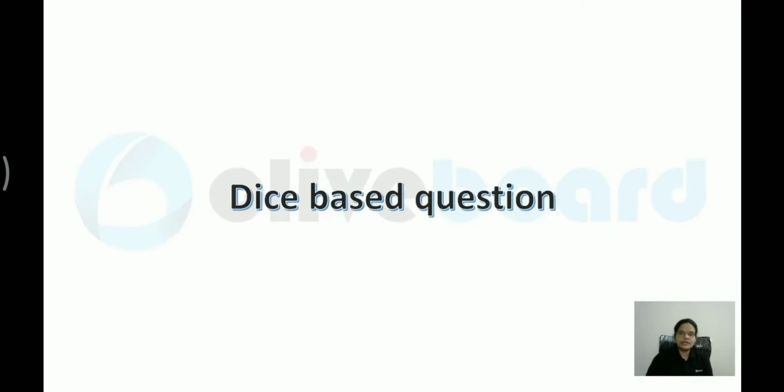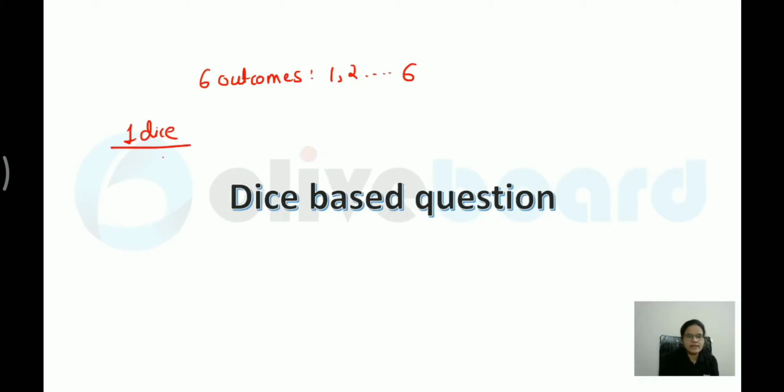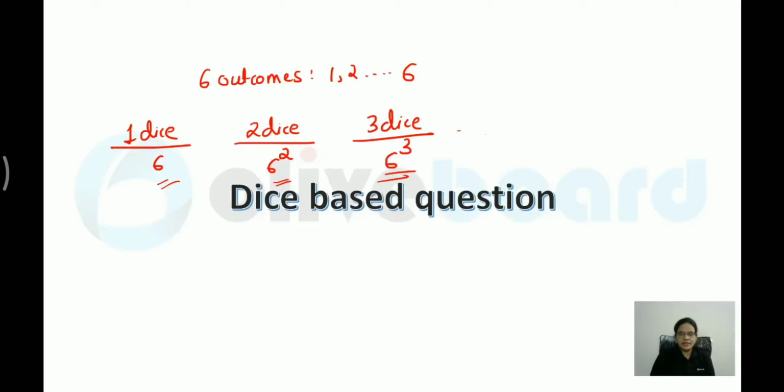Let me move on to the next type over here, that is dice based question. Again a basic over here. Whenever I am talking about a dice, there are 6 outcomes possible. All of us know this. So 6 outcomes means 1, 2, 3, 4 till 6. Now if I give you one dice is rolled, there are 6 outcomes. When I am saying 2 dice are rolled, that means I have 6 square outcomes. When I am saying 3 dice are rolled, you have 6 cube outcomes. Likewise, you have to change your denominator over here. I hope all of you are getting it. So my denominator will keep on changing based on the number of dice given in my question.